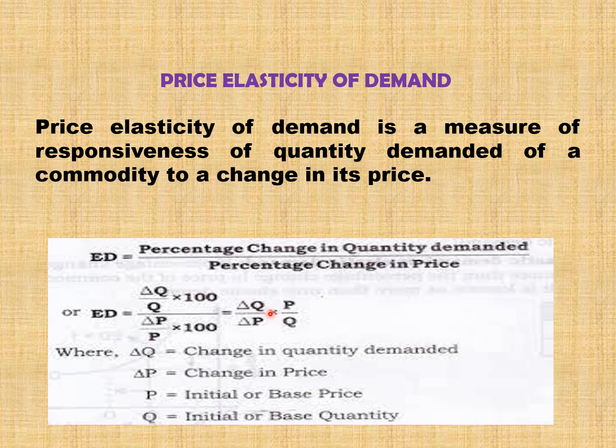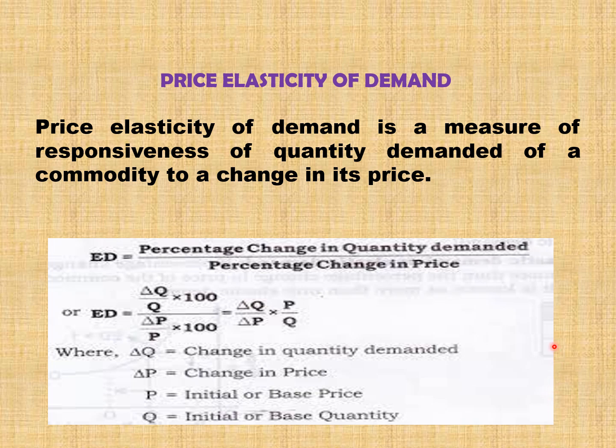Okay. Then delta Q and delta P. Delta Q means, for example, when price has reduced from 10 rupees to 1 rupee, then the quantity demanded has increased from 20 to 100 according to the law of demand. So what is the change in quantity demanded? Initial quantity is 20, changed quantity is 100.